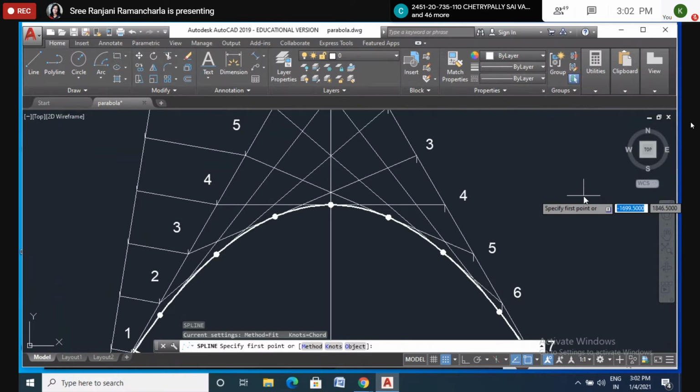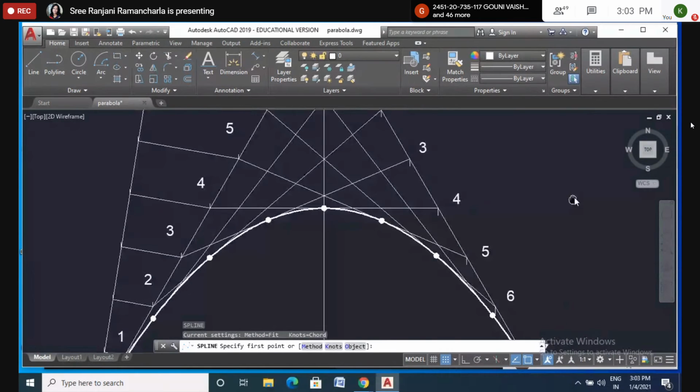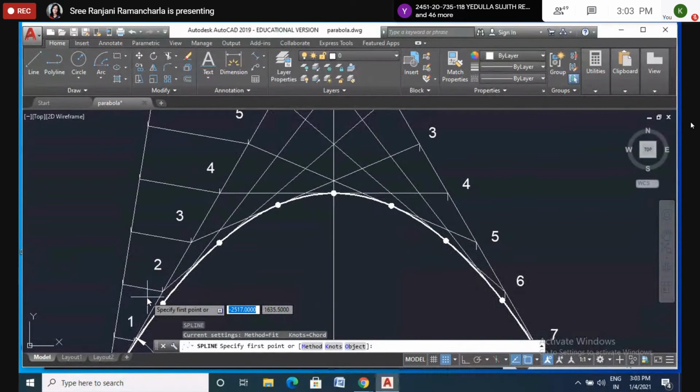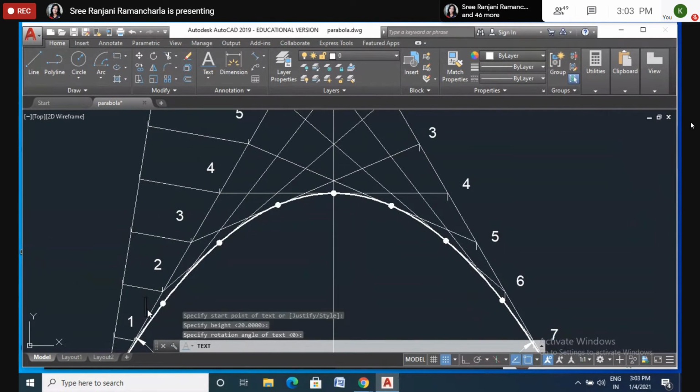Is it clear? Yes, ma'am. Here I want to show P1, P2, P3 like this. Text this point as P1.